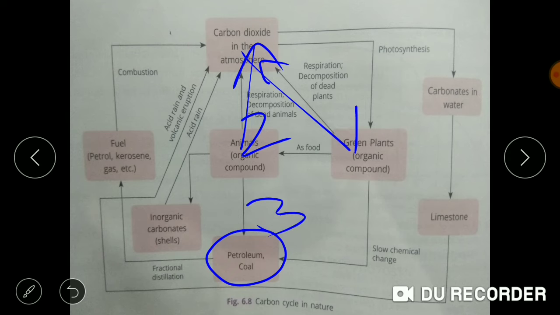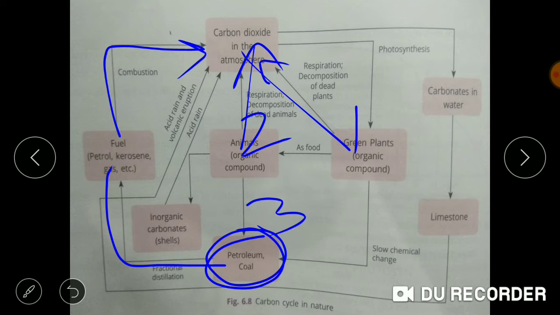So step 3 is the formation of fossil fuel, which occurs when these dead remains of plants and animals get deeply buried inside the earth's surface, and they get converted into coal and petroleum after many years. The burning of this fossil fuel returns the carbon dioxide back again to the atmosphere.